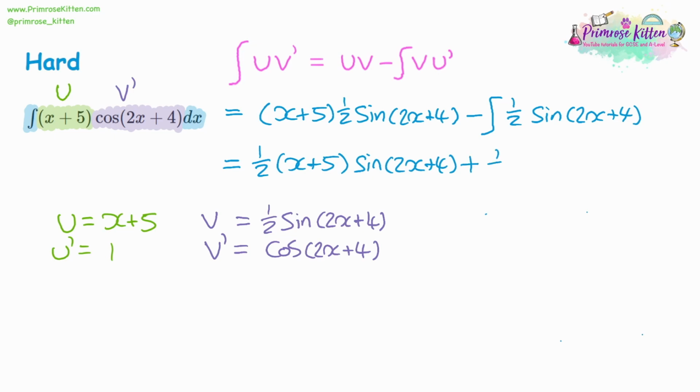So that'll be, it's not going to be a half, because when we get the cos of 2x plus 4, that 2 is going to come out again. And if we're integrating, we'll be dividing by the 2. We're already dividing by 2, divide by 2 twice, and you're actually dividing by 4. So it's not going to be 1 over 2, it's now going to be 1 over 4. It's going to be a quarter. Remember to add c at the end, and we have our final answer.